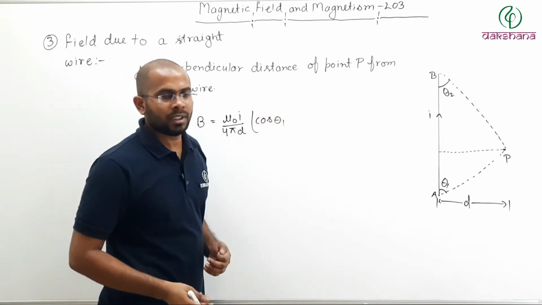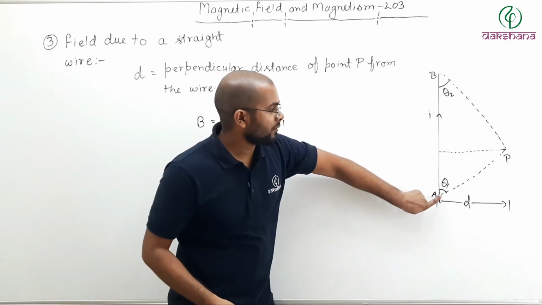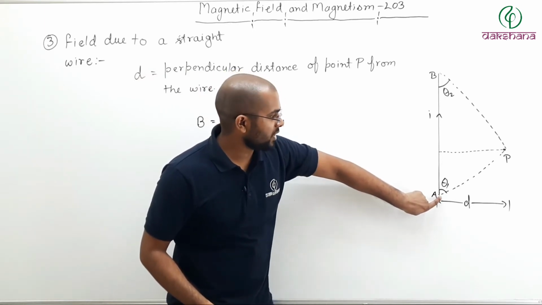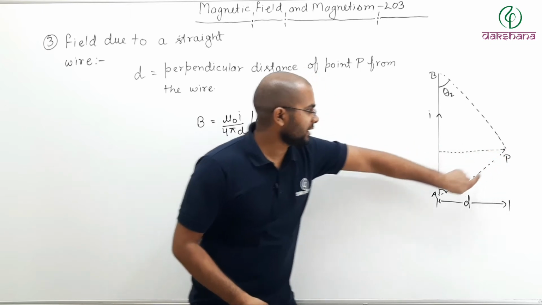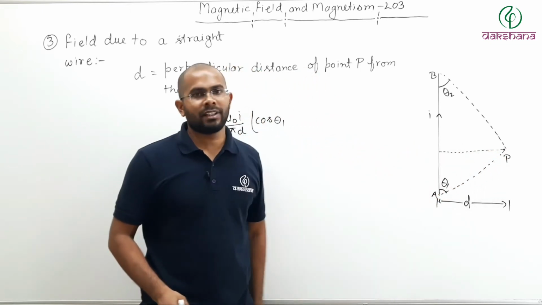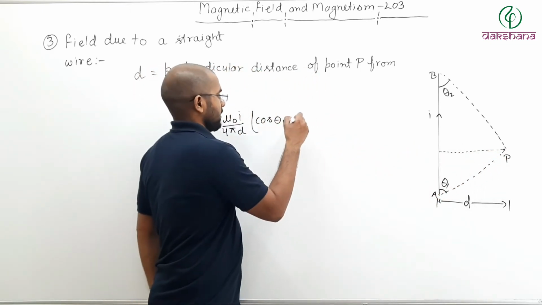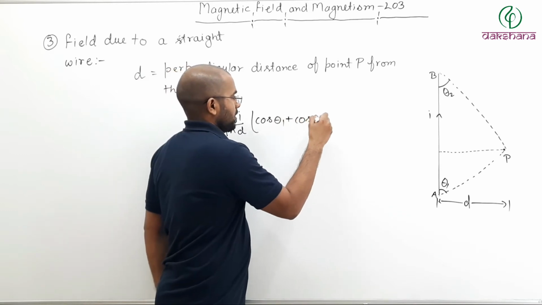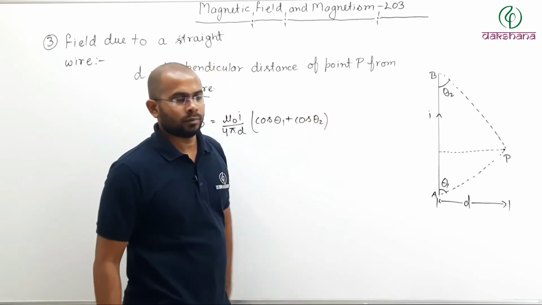What is cos theta 1? Angle from one end. From this end, if you want to find the P, then what angle is there? Theta 1 plus cos theta 2.